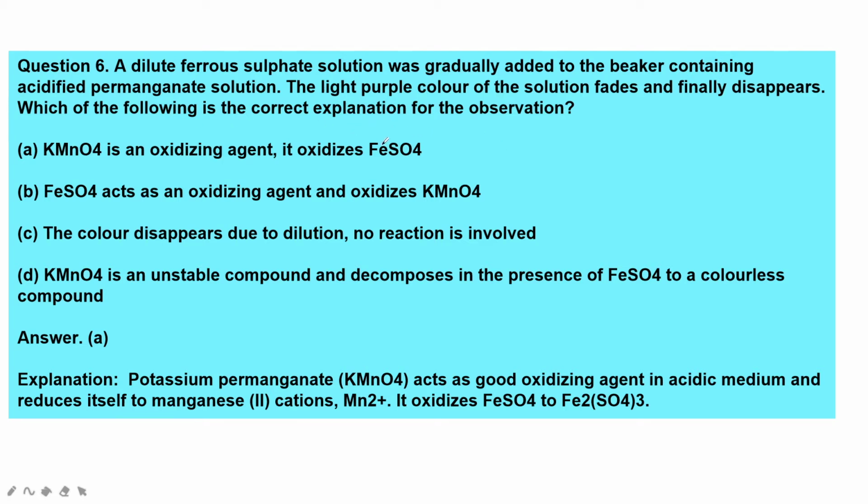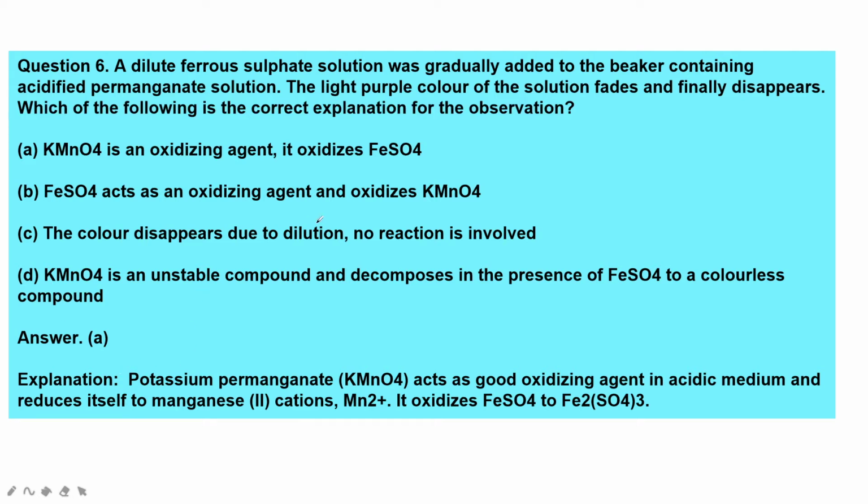Which of the following is the correct explanation for the observation? Potassium permanganate is an oxidizing agent and it oxidizes iron sulfate. Iron sulfate acts as an oxidizing agent and oxidizes potassium permanganate. A color disappears due to dilution, no reaction is involved. Or potassium permanganate is an unstable compound and decomposes in the presence of iron sulfate to a colorless compound.